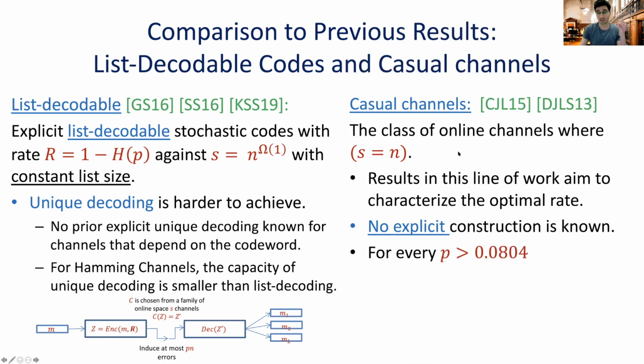We know that there exists a constant p, such that a causal channel, that is to say, a channel that reads the input in one pass and can corrupt, let's say, a p fraction of errors, has a rate that is strictly smaller than 1 minus the entropy of p. And as we said before, this is the rate for space-bounded channels. So our result gives a separation between space-bounded channels and causal channels, which are not bounded.